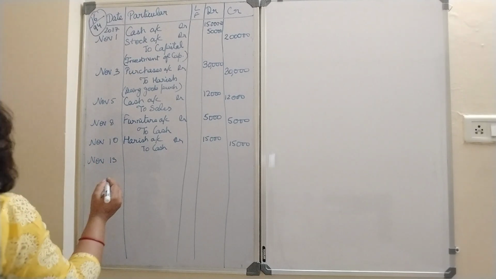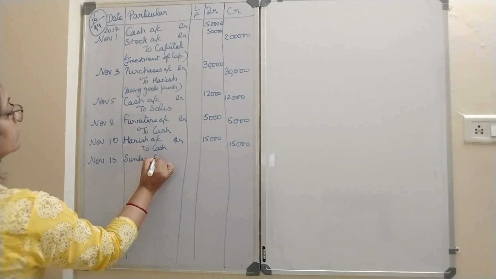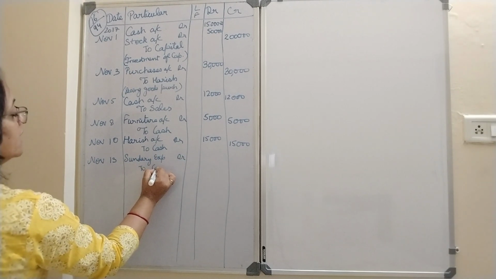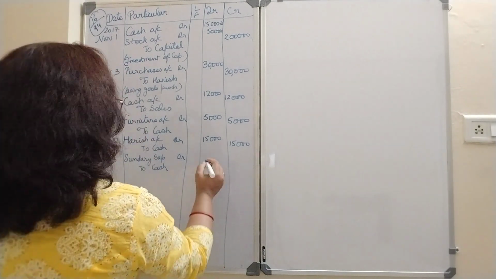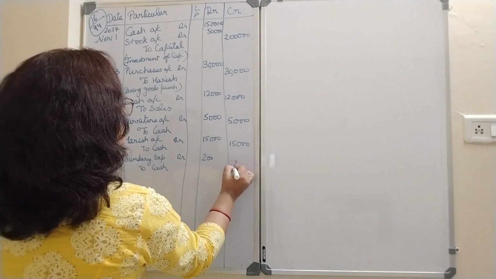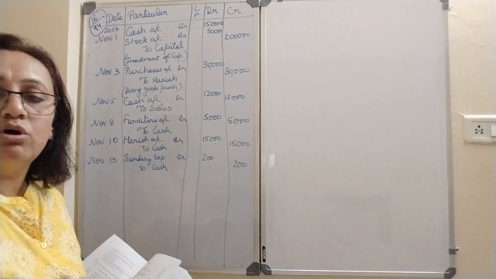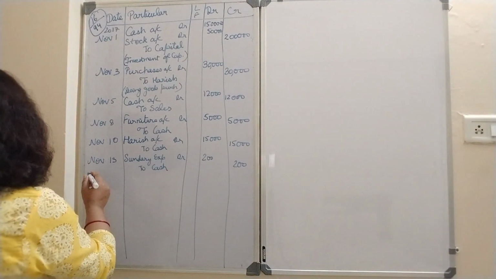November 13 says paid sundry expenses. So expenses are always debited. Sundry expenses debit to cash. This is also cash only. Sundry expenses. Actually, sundry expenses means the small petty expenses, the small expenses which we incur every day. Okay. Then November 15.